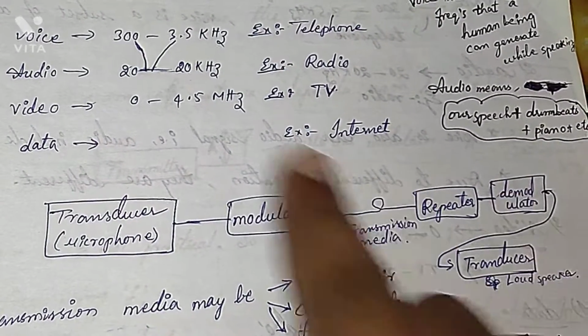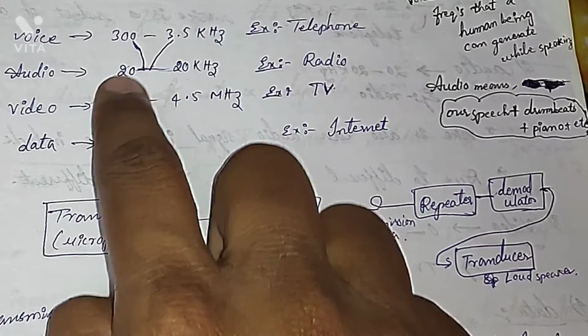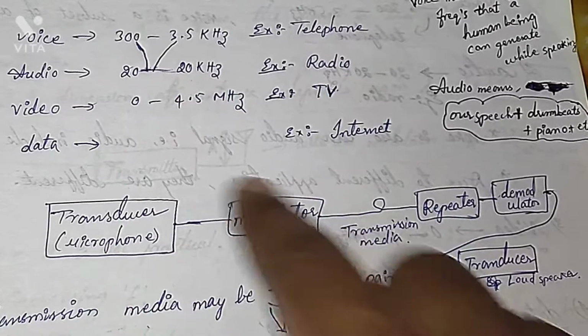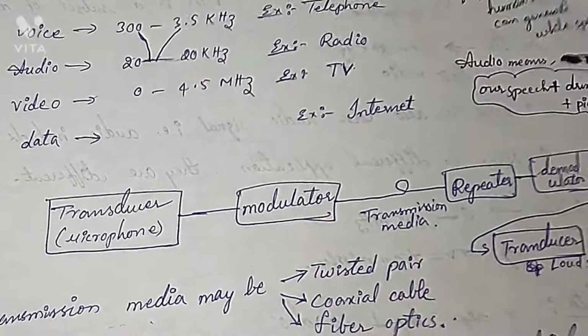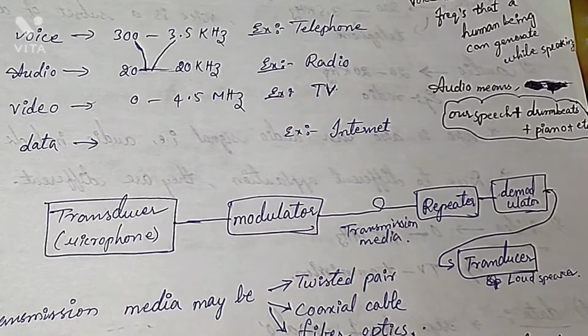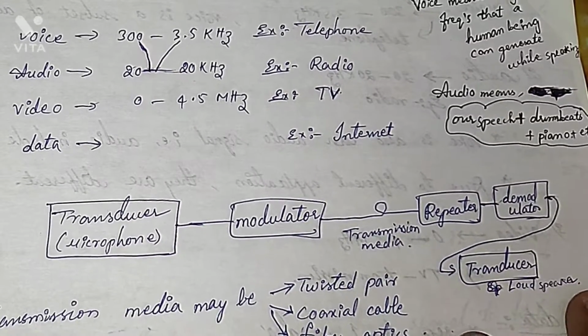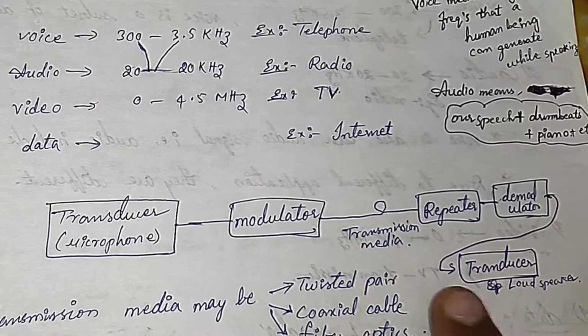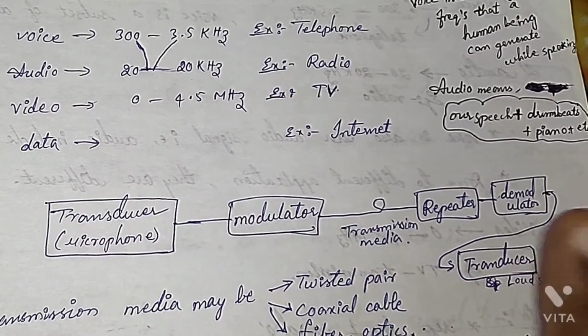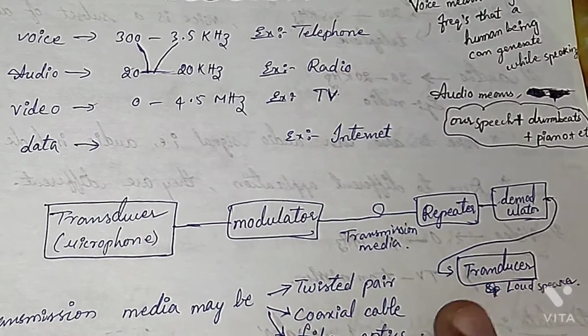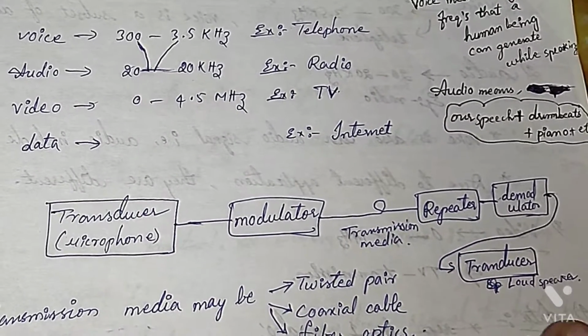Again these are in electrical form, so they can't be used in the same form. We need to convert this into some other useful form, like audio or video, so that it is understandable. So we are converting the electrical signals again to either a sound signal, audio, or video signal. That is done again by a transducer. A transducer is a device which converts one form of energy to another form of energy.